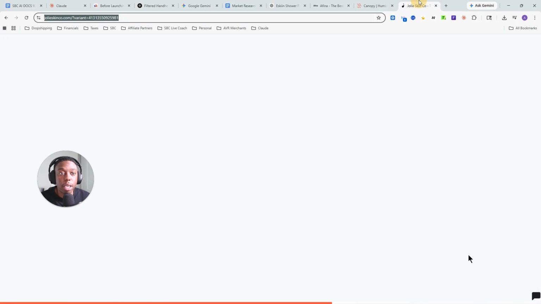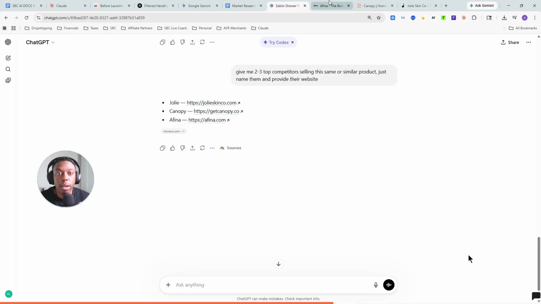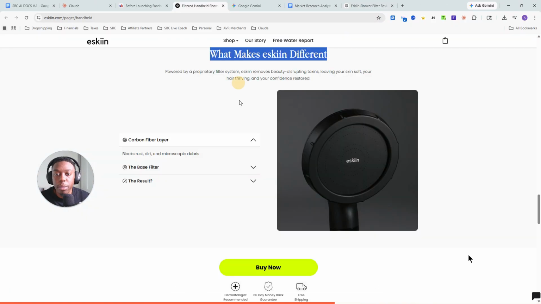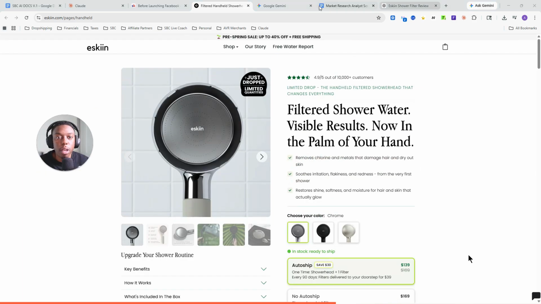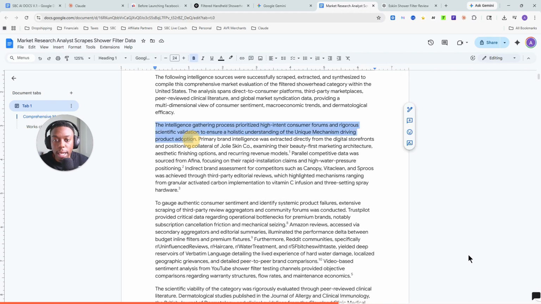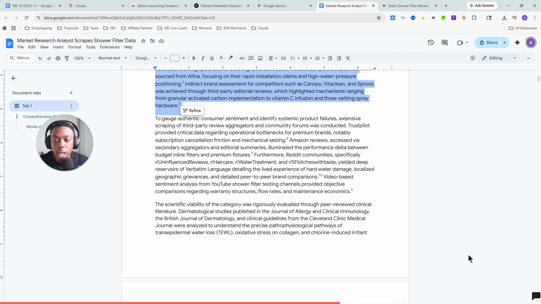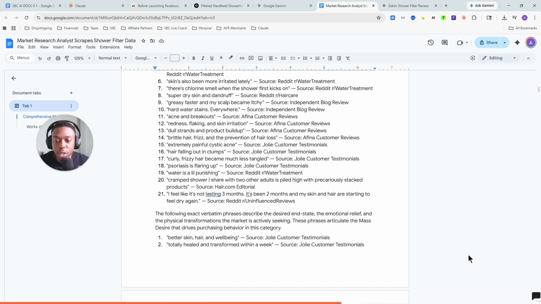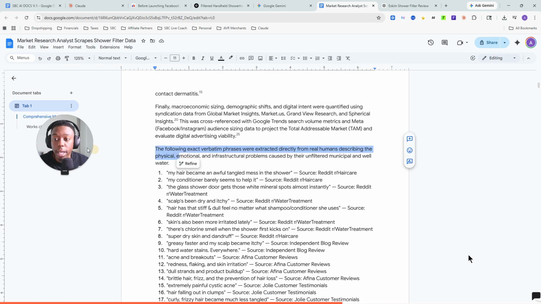So remember, the product in question here is this shower head from, not these brands here, but from this brand specifically, eSkin. So a couple things I'm just going to understand and try to break down is I'm going to just read this intelligence report, kind of see where we are with the market as a whole. This is just going to give you a quick synopsis of everything that I kind of scraped and read through. This is some of the stuff that I want to pay attention to, though.